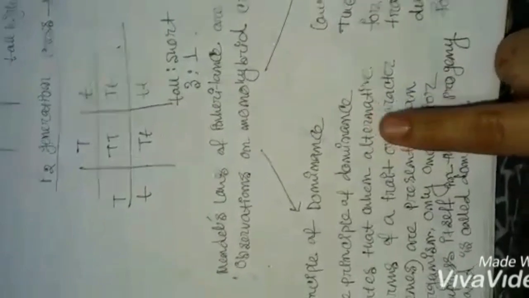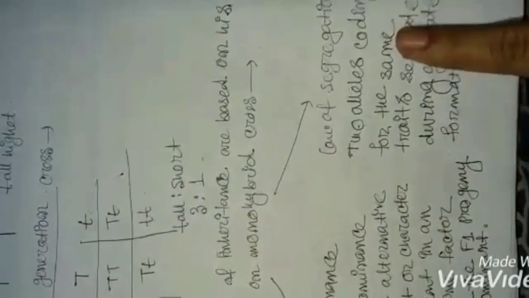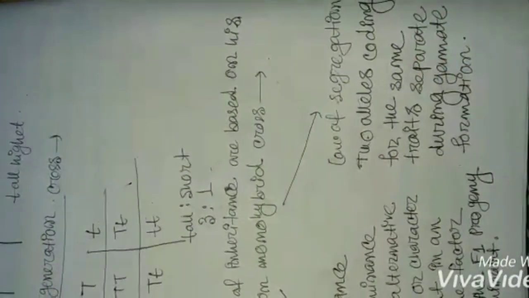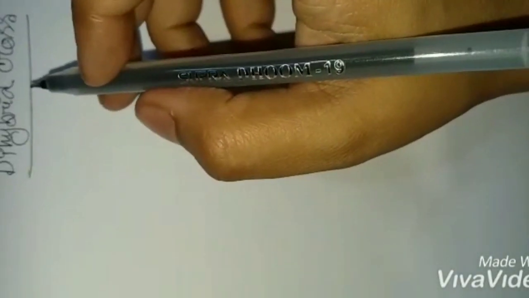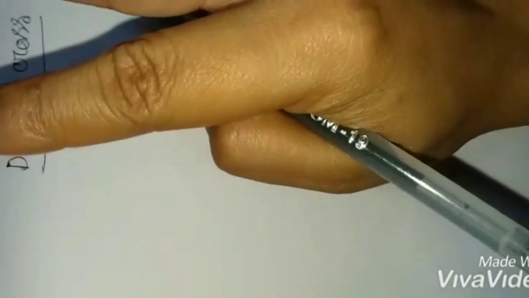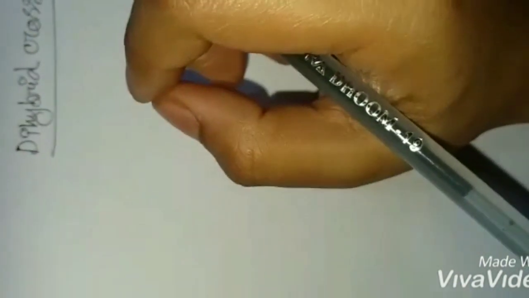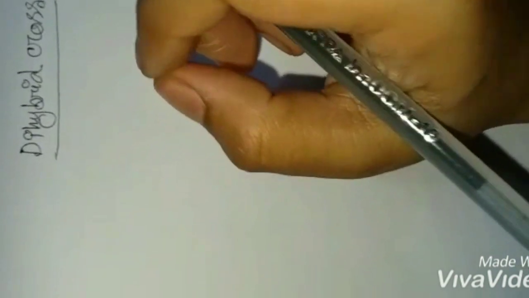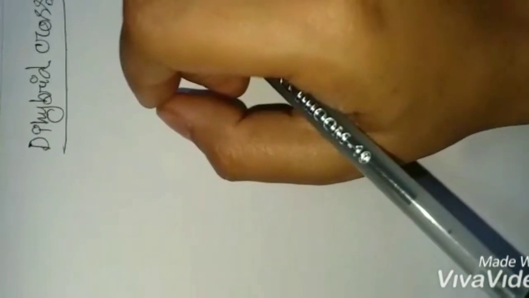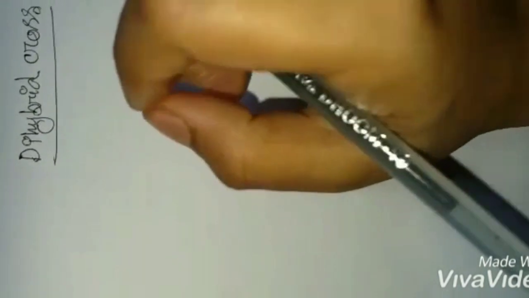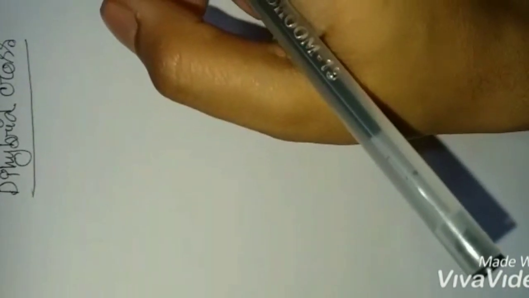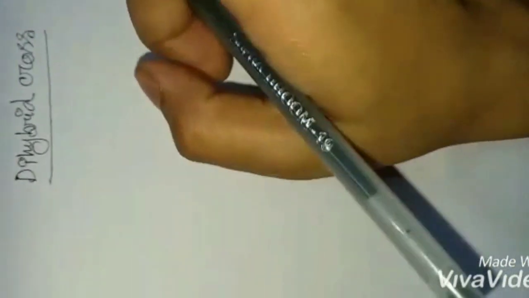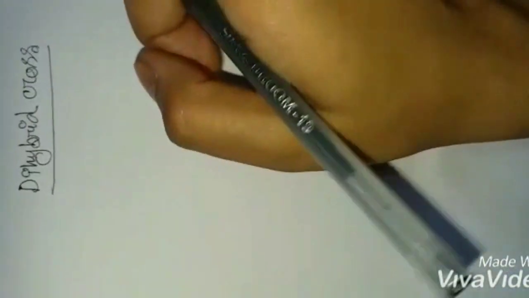Okay, so these are the two laws. First one is the principle of dominance and second one is the law of segregation. Now the dihybrid cross. So in a dihybrid cross experiment, Mendel considered two traits, and each having two alleles. He considered wrinkled green seed and round yellow seeds, and observed that all first generation or F1 progenies were round yellow, and this means that the dominant states were round shape and yellow color.